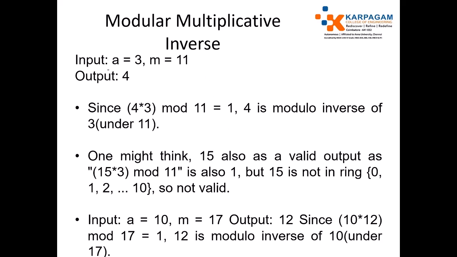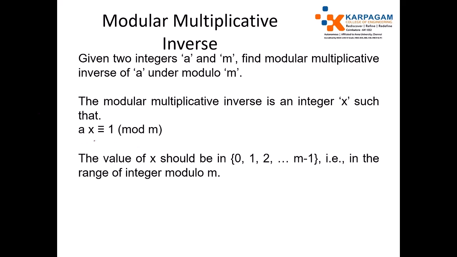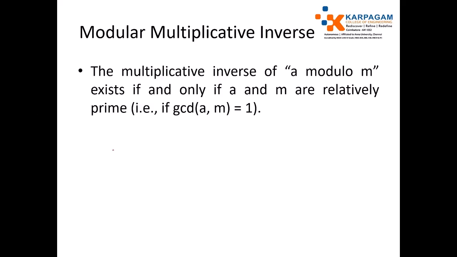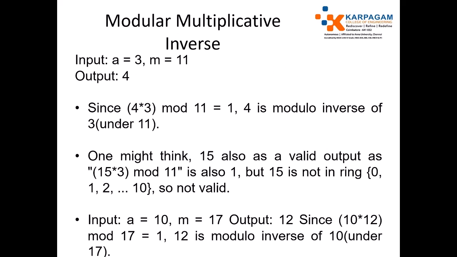I take an example. Here a equals 3, m equals 11. I need to identify the multiplicative modulo inverse, that is x. By applying the values to the formula, ax is 1 modulo m. So 4 into 3 modulo 11 is equal to 1. So 4 is the modulo inverse of 3.